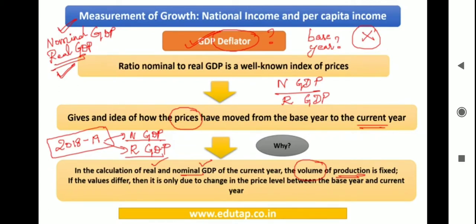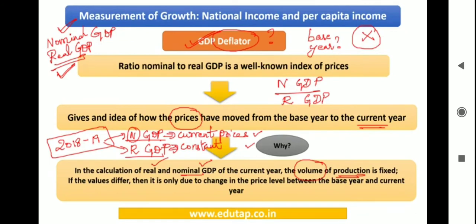Okay, so when you are calculating the nominal GDP for the same amount of goods and services, you are going to use the current prices, right? And when you are calculating the real GDP for the same amount of goods and services, you are going to use the constant prices. Okay, so when I say constant prices, this is nothing but the base year prices. So you will realize here that only the prices are changing. The volume is remaining the same. Okay, we are testing this for the same quantity of goods and services.